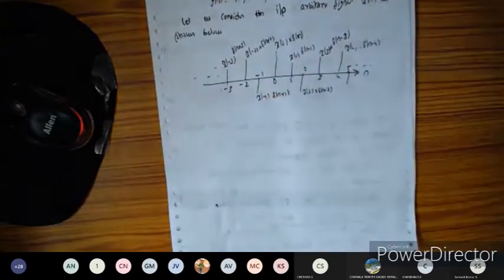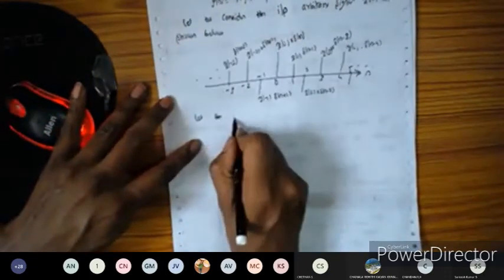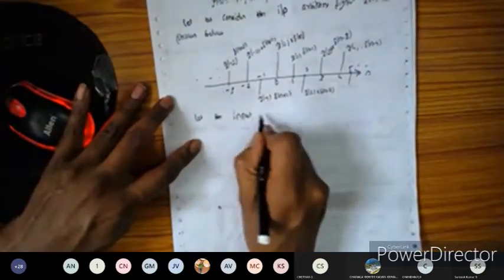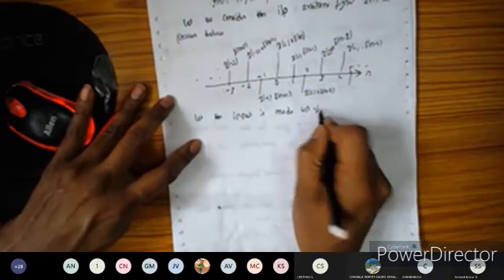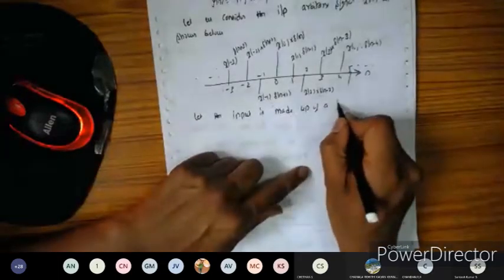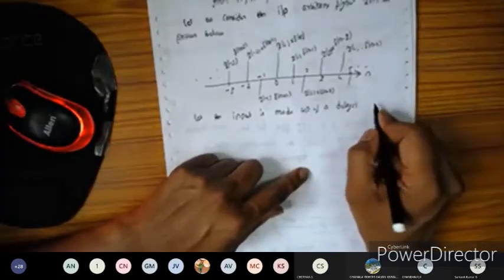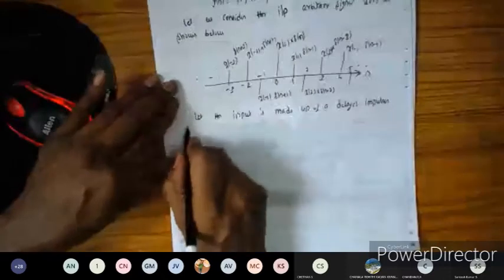So you can take, let the input be made up of delayed impulse functions, impulses having different amplitudes.